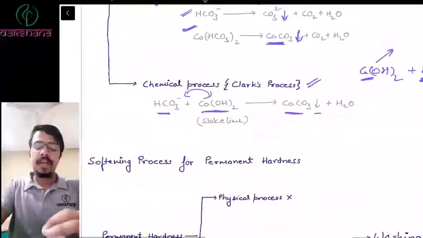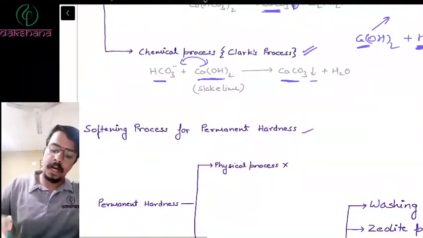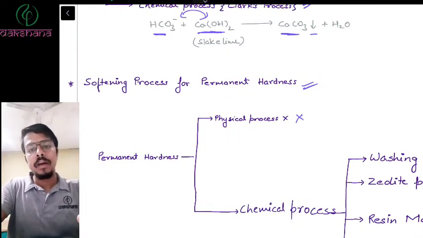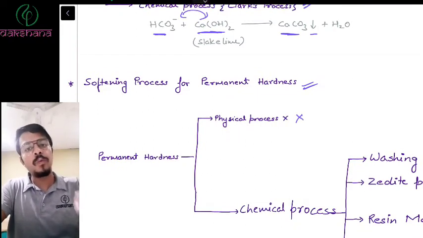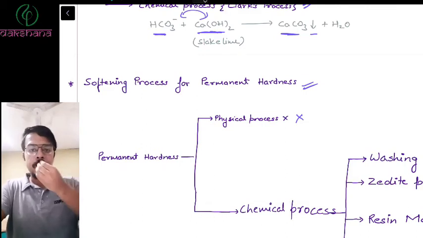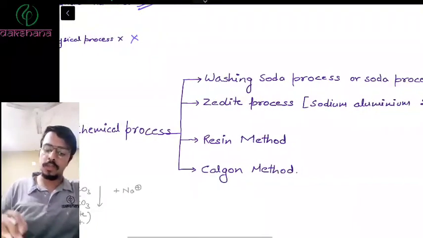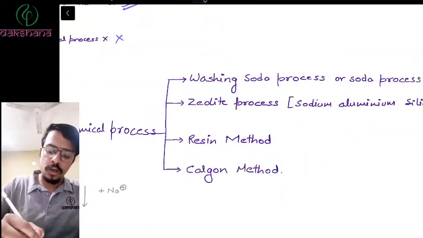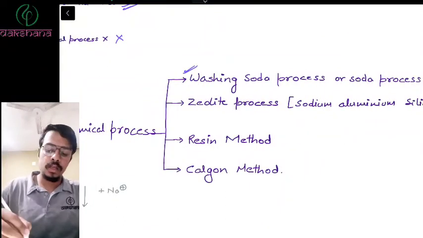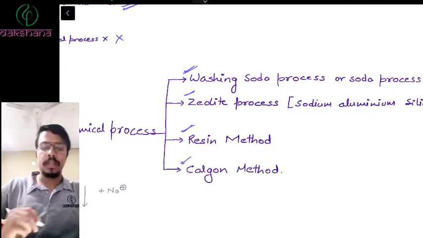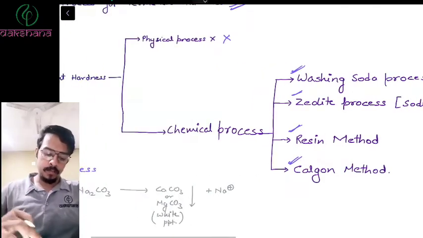Okay, so this is all about temporary hardness. Now we'll talk about the softening process of permanent hardness. Permanent hardness does not have a physical process. Why? Because it is permanent hardness. It cannot be removed by easy methods, and therefore it does not have a physical method, right? Then you have a chemical process, and there are 4 chemical processes: the washing soda process or soda process, the zeolite process, the resin method and the Calgon method. We'll talk about each one of them. Okay, then let's start.